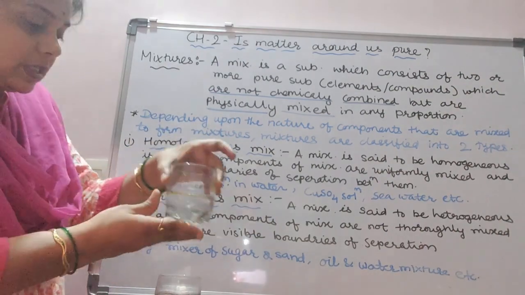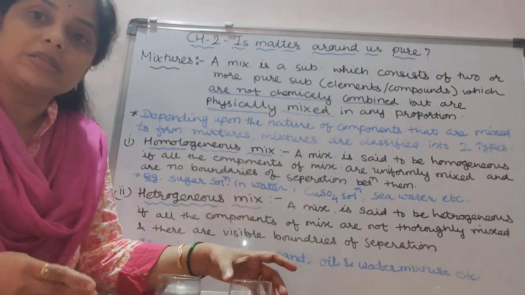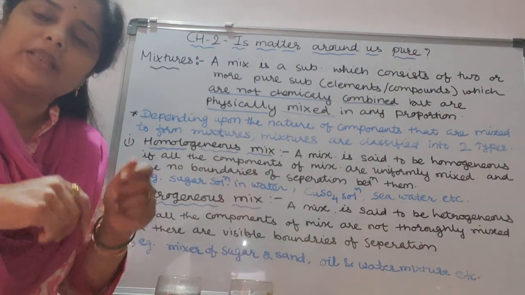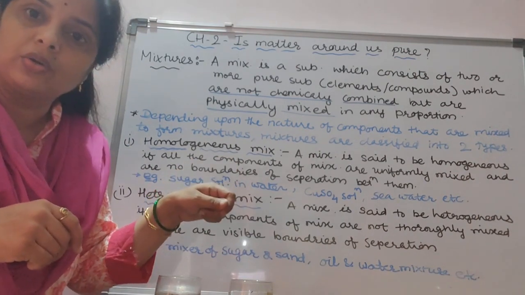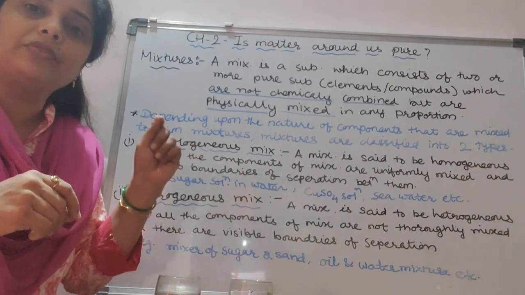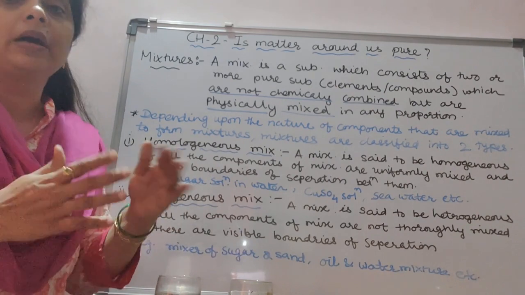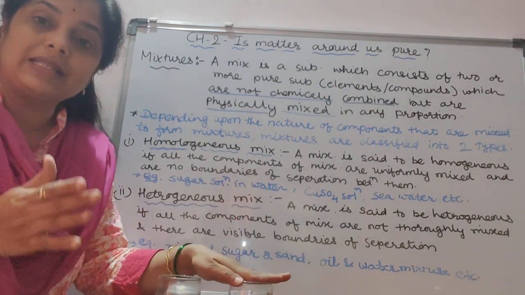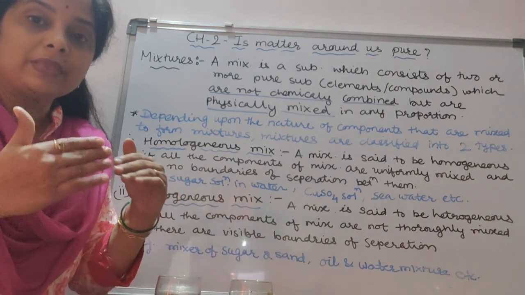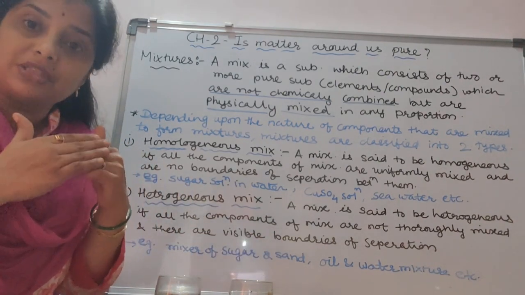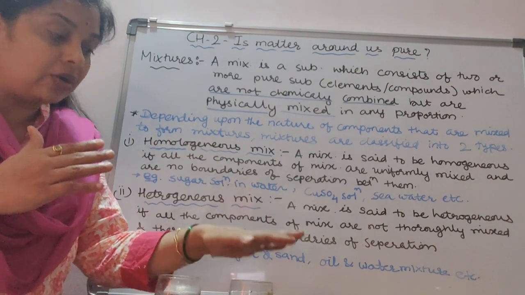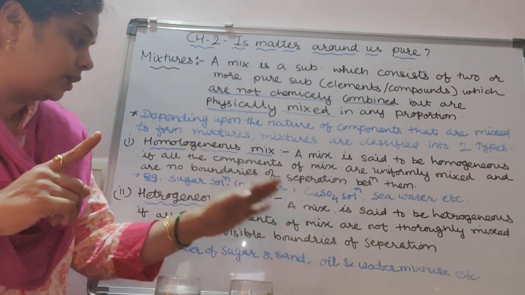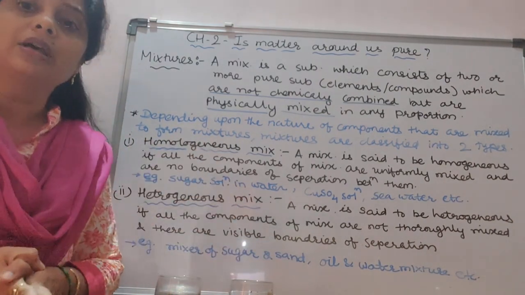So irrespective of stirring time, however much you stir it thoroughly, after a few minutes or seconds it will separate. Such a mixture, where the boundaries are visible and which is not in one phase, is called a heterogeneous mixture.